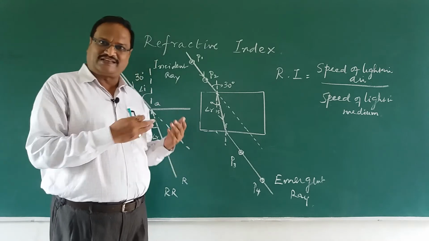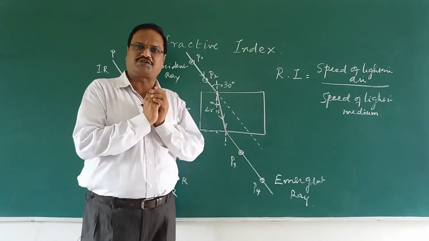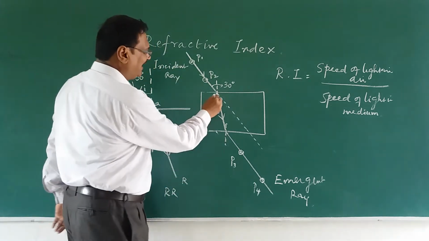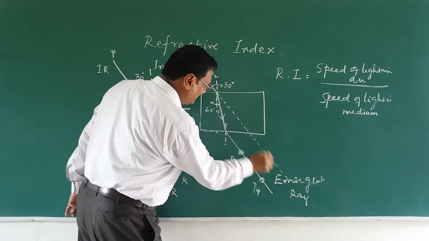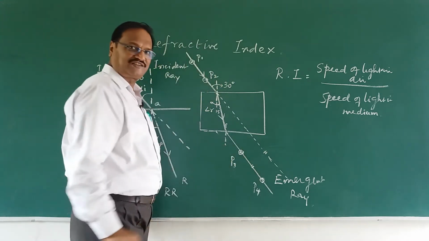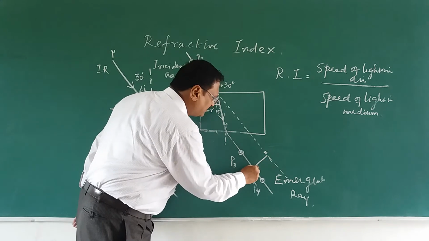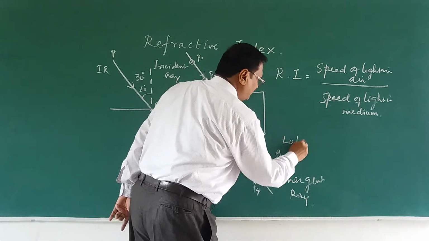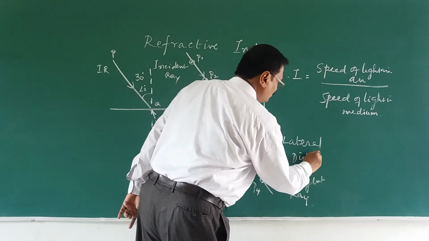Since I have learnt this for a long time and have been teaching for a long time, I have taken some precautions. I did some match fixing, right? And I did that match fixing to make the incident ray and the emergent ray parallel to each other. They just shift a little, right? And there is only a shifting. This is actually called lateral displacement. It's called lateral displacement.